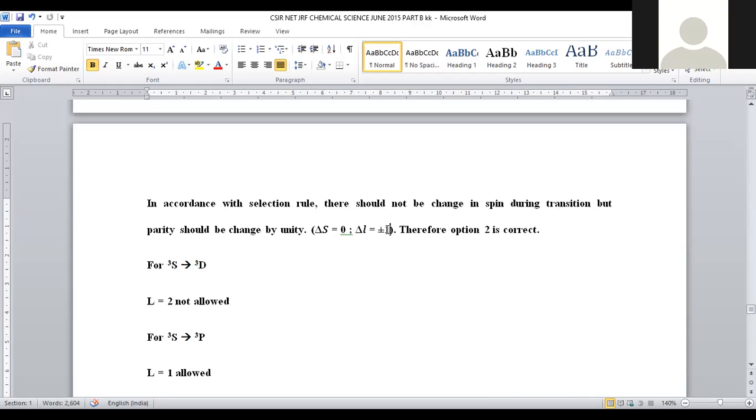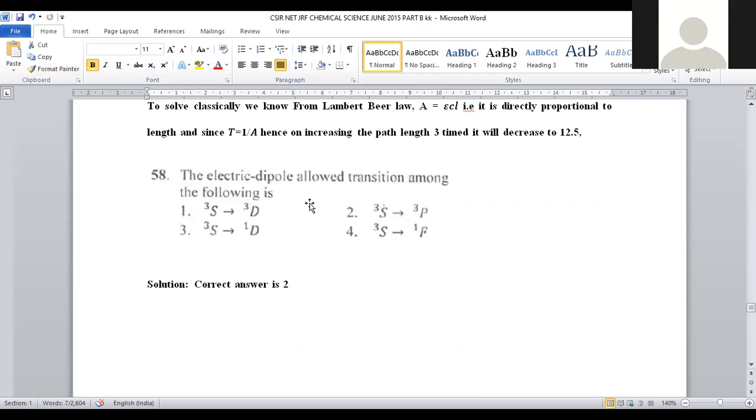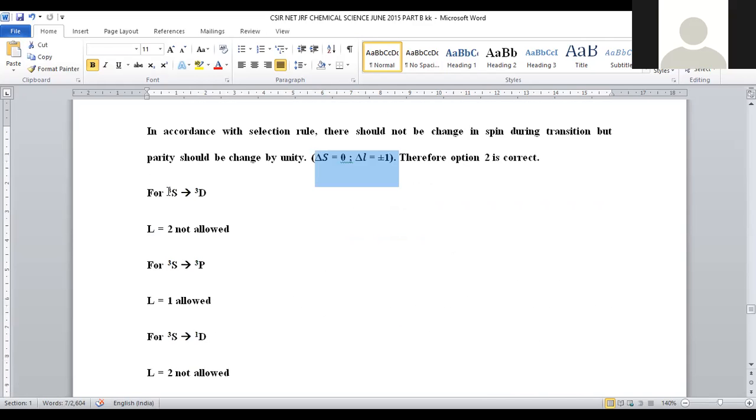The azimuthal or angular quantum number should rise or be lowered by only 1 unit. These two are the essential conditions for this kind of transition, right? Now let us see the first one. So what is the first one? 3S turned into 3D, right?